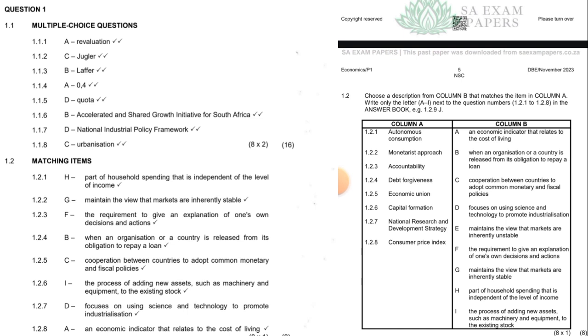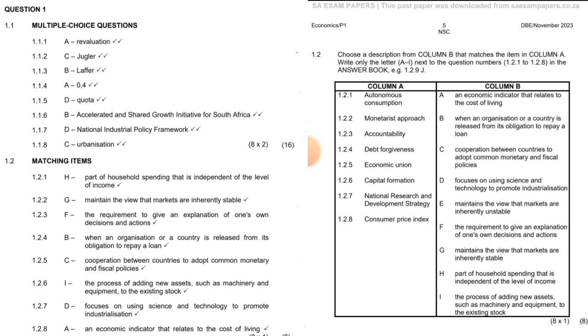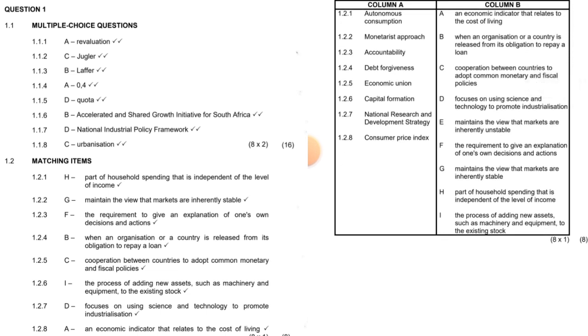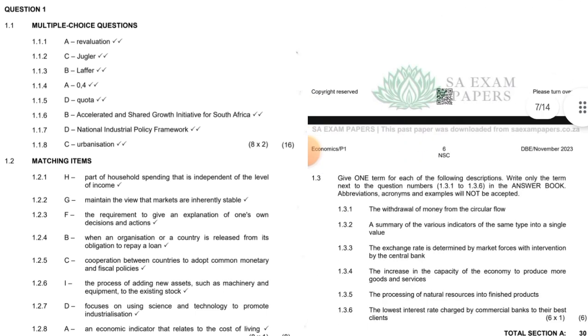1.2.8, consumer price index. This one is A, an economic indicator that relates to the cost of living. Every one of us got it right, obviously. Everyone knows the consumer price index. So this question paper is not that easy, but I will say it's good for you guys.